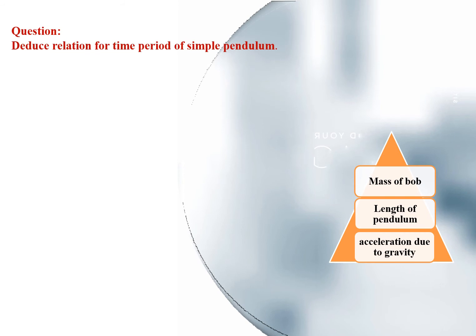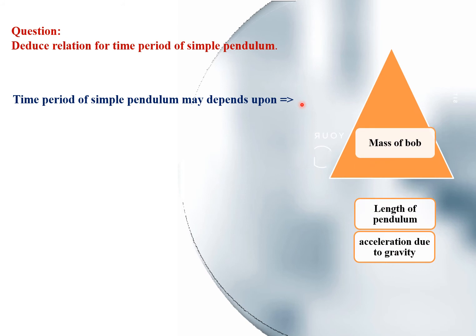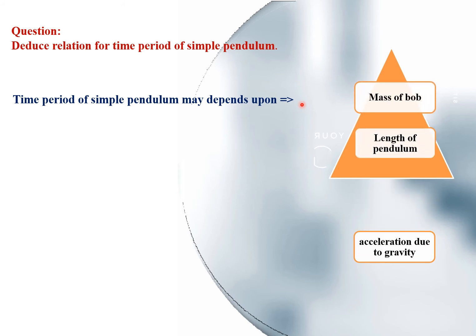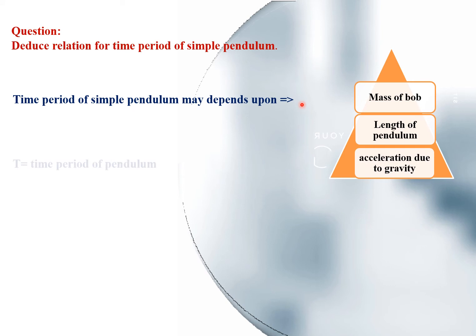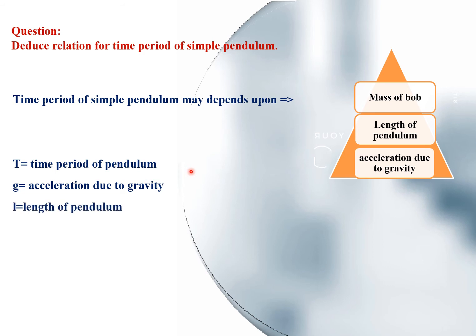Question. Deduce the relation for the time period of a simple pendulum. The time period of a simple pendulum may depend upon the mass of the bob, the length of the pendulum, and the acceleration due to gravity. Capital T represents the time period of the simple pendulum. Small g represents acceleration due to gravity, and small l represents the length of the pendulum.